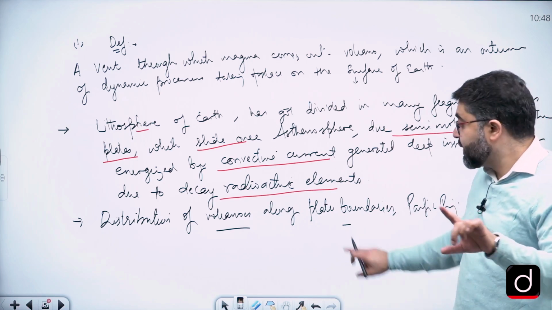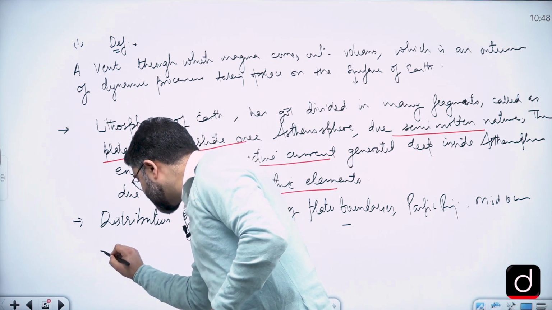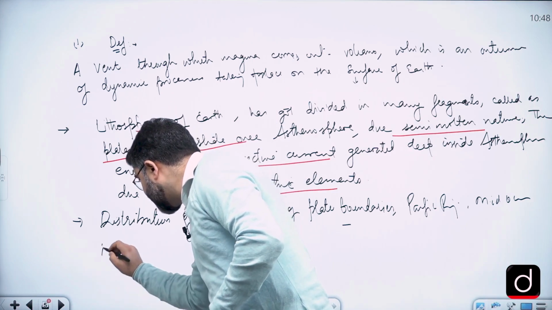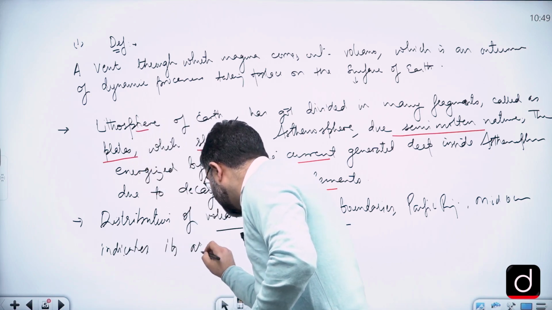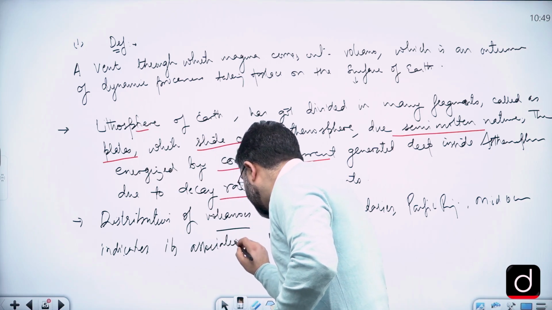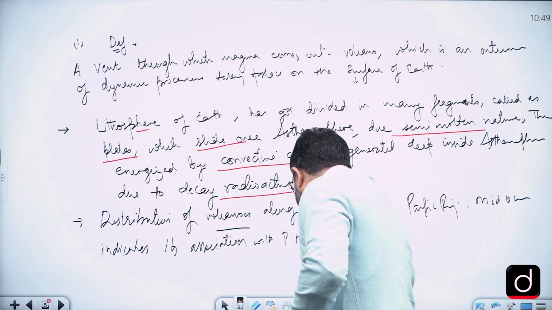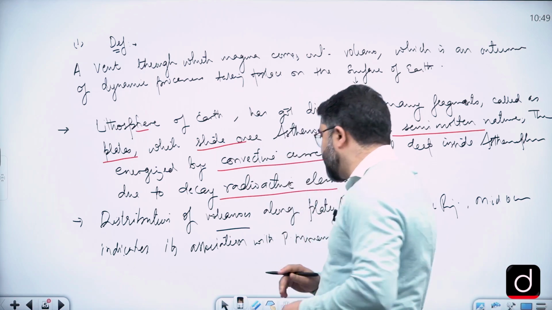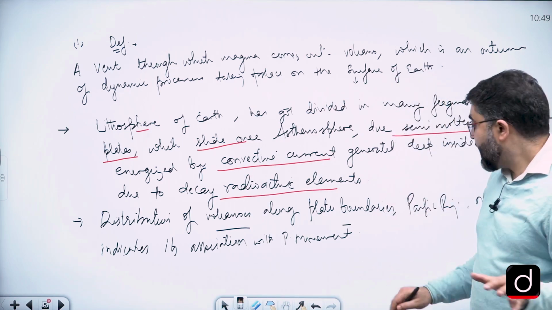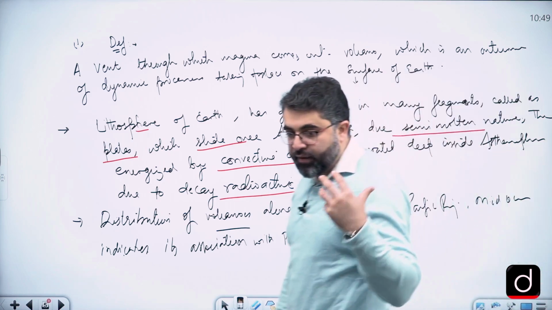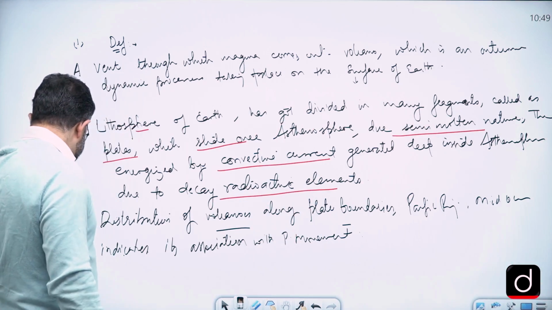Now, what happens is, distribution around plate boundaries indicates its association with plate movement. We are putting plate movement here, and then we'll write along. Now the answer is quite simple. Now we'll write in the next aspect.